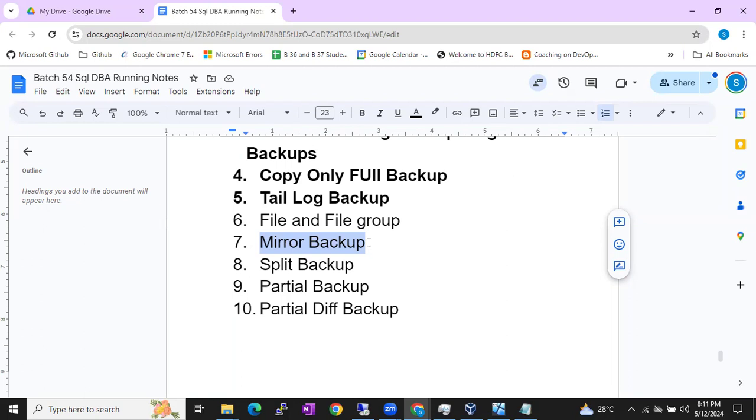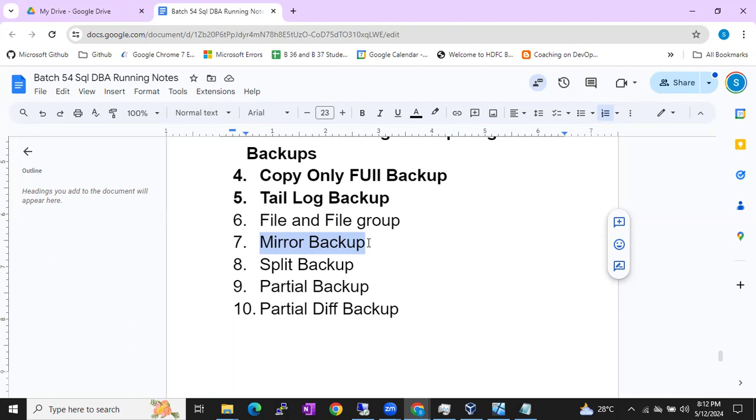But up to how many copies can we take, guys? With one full backup, we can take up to 4 mirror backups. Means to 4 different locations you can take a single backup: either 4 different servers, 4 different locations, or 4 different drives, whatever it is. We can create 4 copies of a single backup.